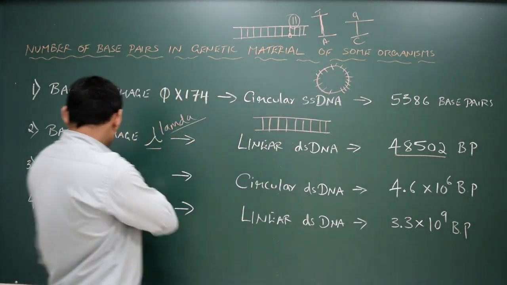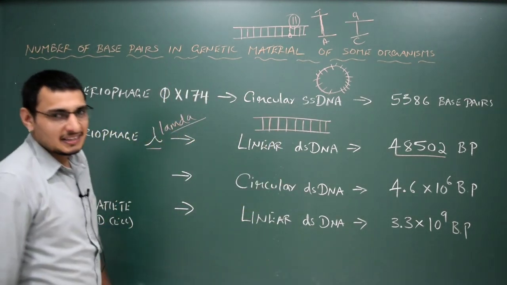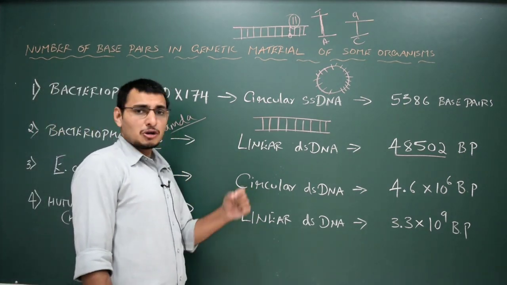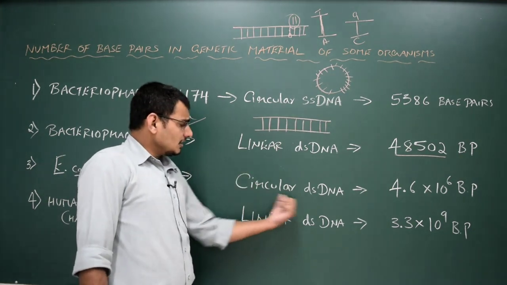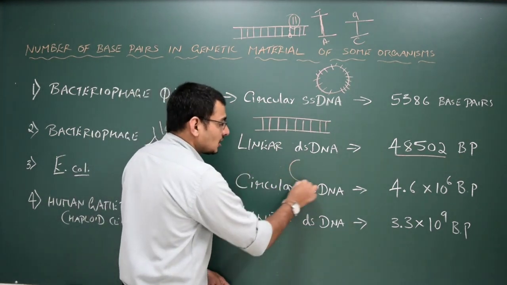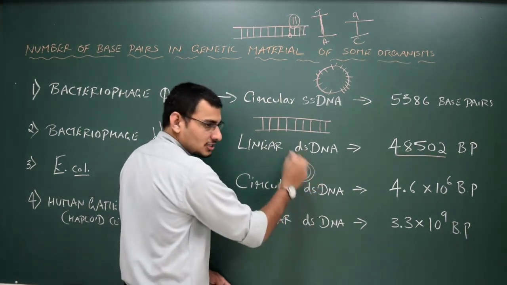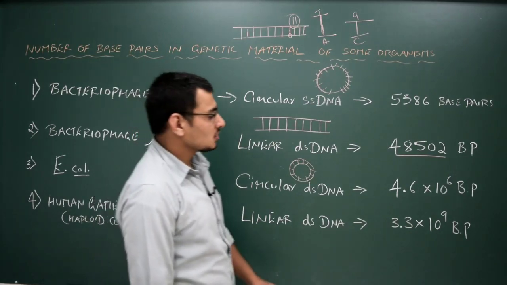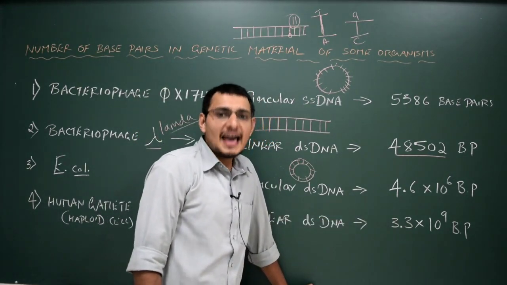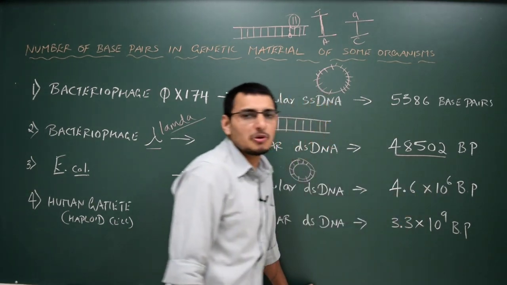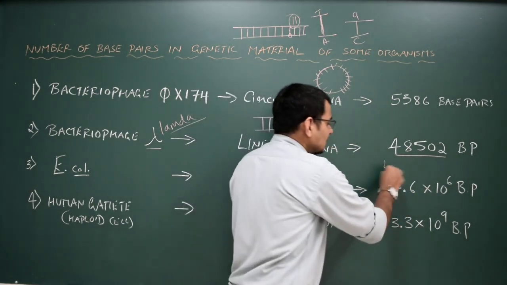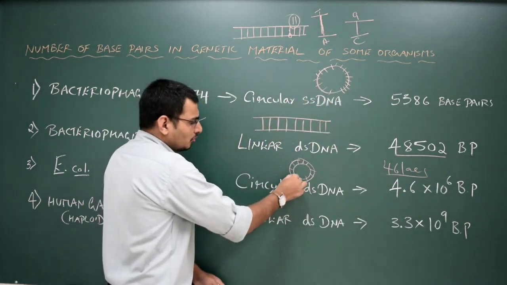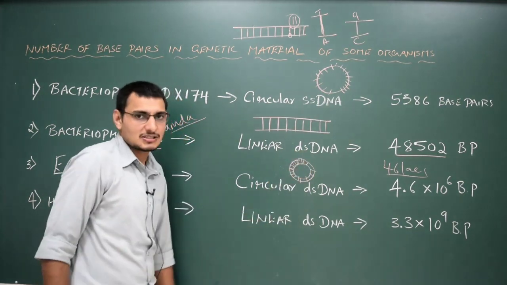The next one is Escherichia coli. It's a very common bacteria. In second year PUC, we are going to study about Escherichia coli in detail in the Microbes in Human Welfare chapter. You could see circular double stranded DNA, 2 strands are there. If you count the total number of base pairs, it is more than 46 lakhs, 4.6 into 10 to the power 6 base pairs. Remember, it's very long, almost 46 lakhs of base pairs.